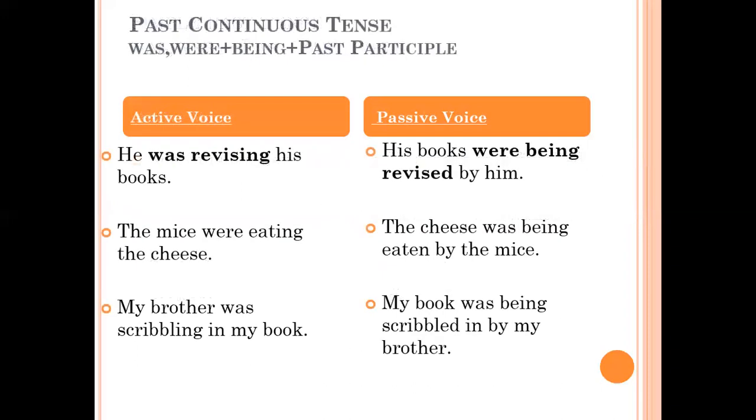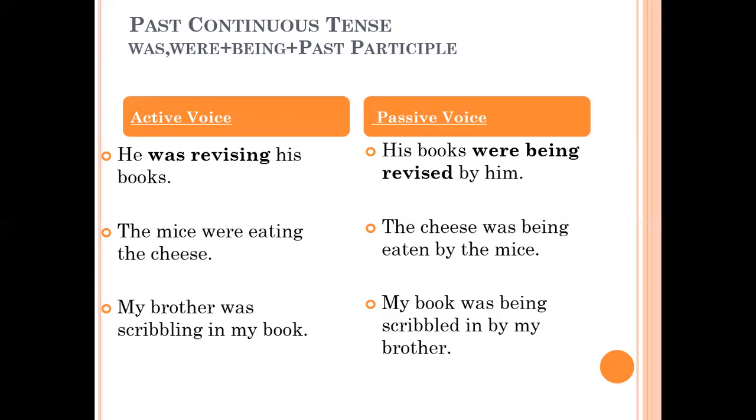Now, past continuous tense. You all remember, children, that in continuous tense, we are going to use being as continuous form. So, he was revising his books. His books were, past form of the to be verb, being, continuous form, revised, past participle. So, his books were being revised by him.